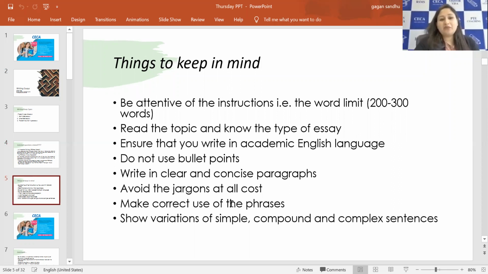Things to keep in mind: you have to be attentive to the instruction, that is, the word limit is 200 to 300 words, right? If you are writing less than 200 words, you will be losing marks, right? And if you write more than the said limit, again it won't prove beneficial to you, because you might be repeating vocabulary, overgeneralizing the ideas and exaggerating the points you have discussed in the essay. So it's better to keep within 200 to 300. The limit is also decided by the score required.